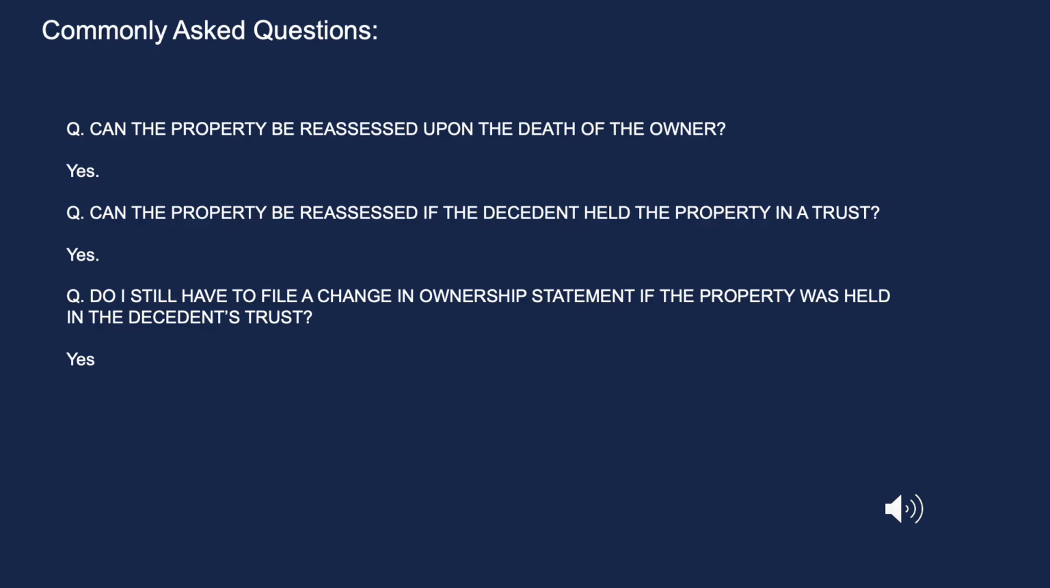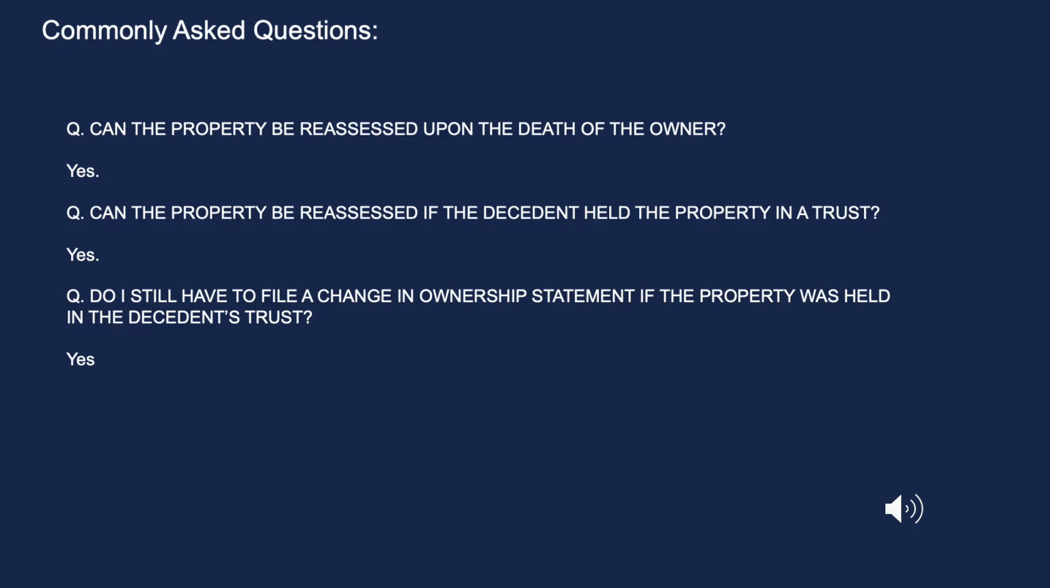Can the property be reassessed if the decedent held the property in a trust? Yes. A property owner that holds their property in a trust is referred to as a trustor and/or present beneficiary. Property held in trust may undergo a change in ownership and be reassessed when the trustor and/or present beneficiary of the trust passes away, unless an applicable exclusion applies. The change in ownership and, if applicable, the date of reassessment is the date of death of the property-owning trustor and/or present beneficiary, not the date of distribution to a successor beneficiary.